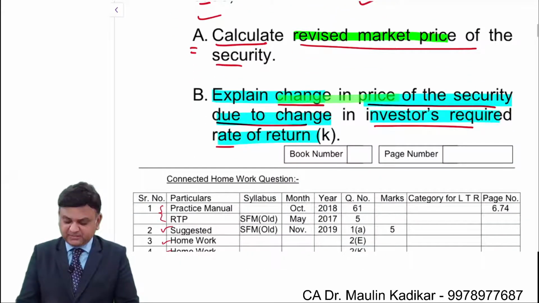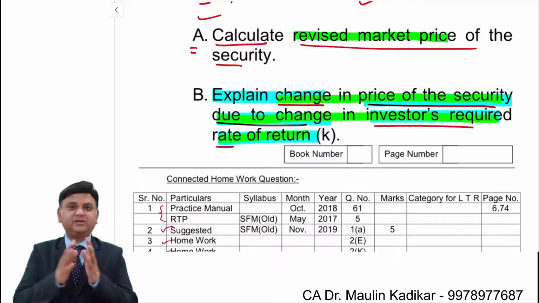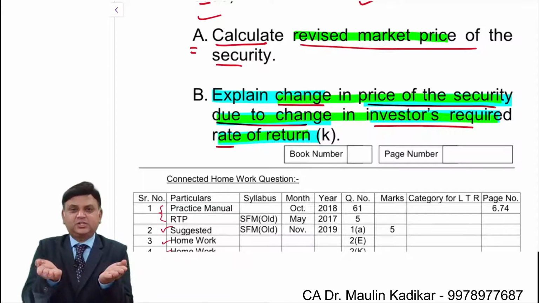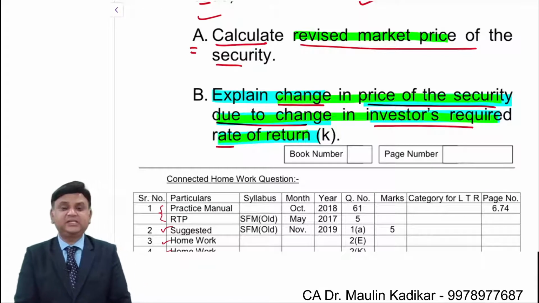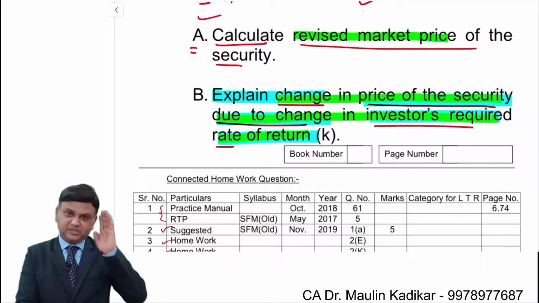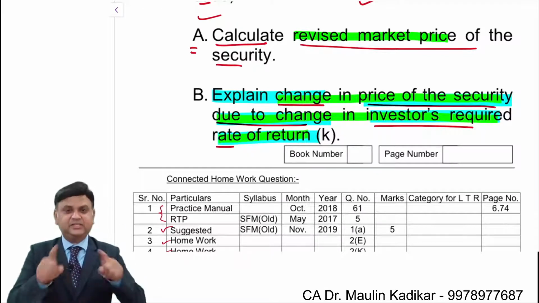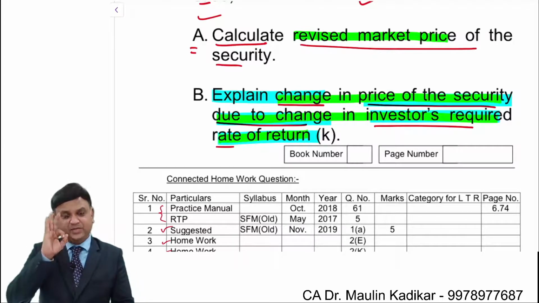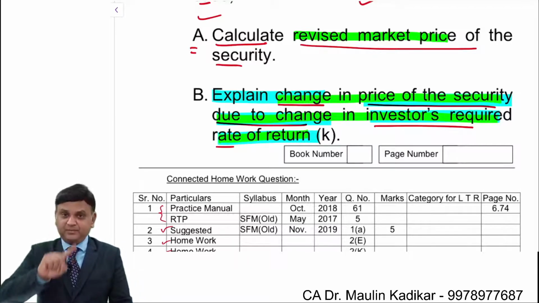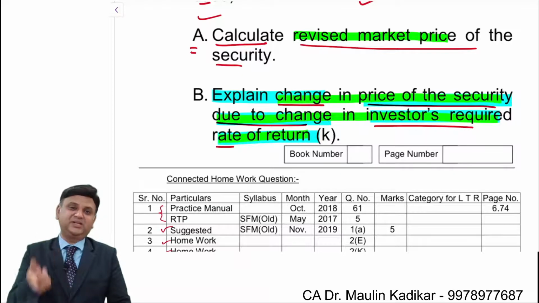Explain the change in the price of the security due to change in investors' required rate of return. So over there we have written, friends, that cost of capital and price of the security have an inverse relationship, in a way that with the increase in the cost of capital, price of the security will decrease and vice versa. Now this concept of duration will help us to calculate the volatility.